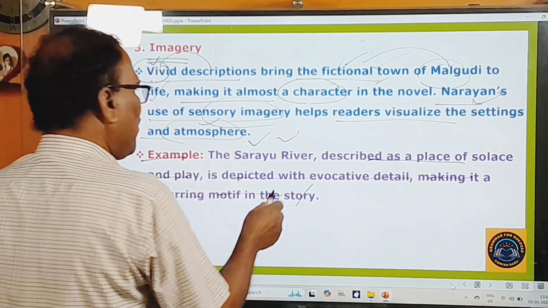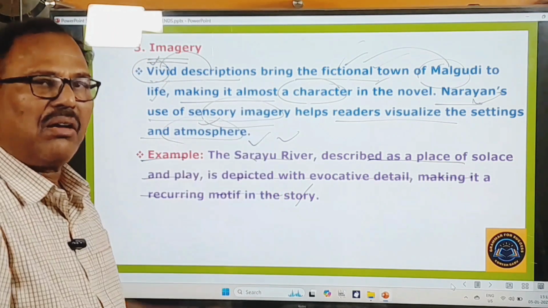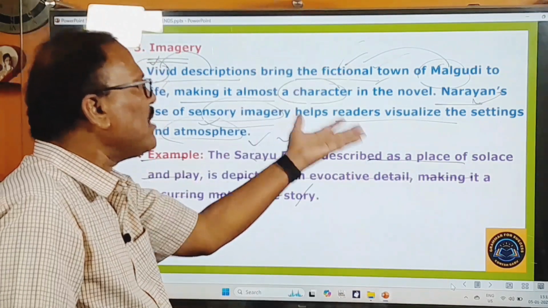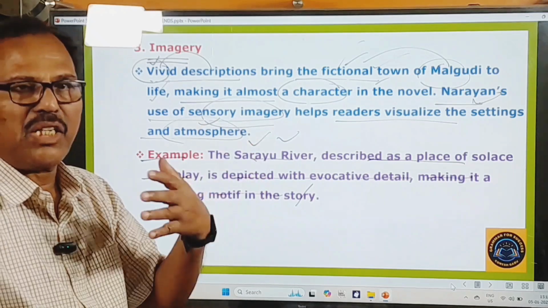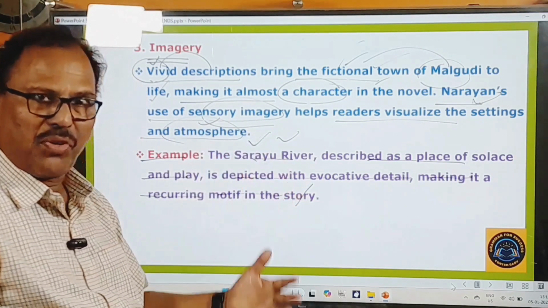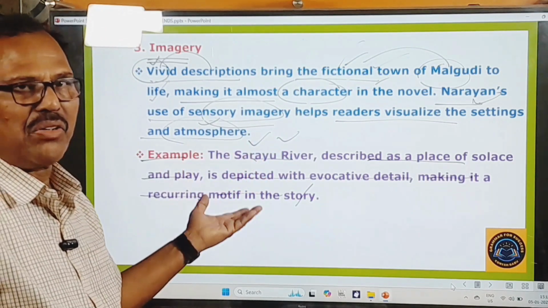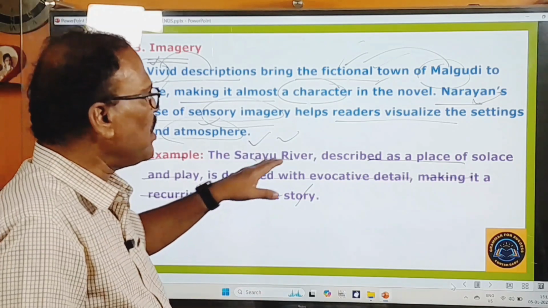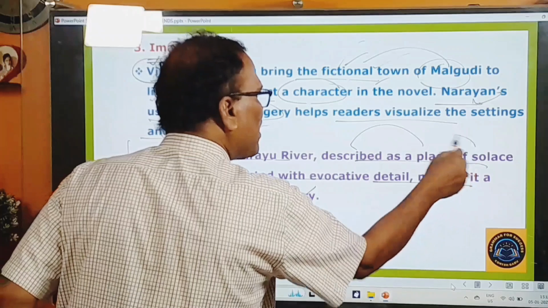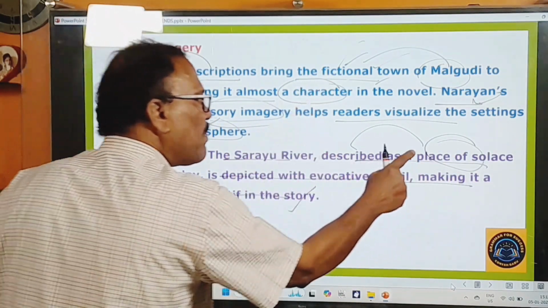But I don't understand why he has made use of this Sarayu river to be in this Malgudi, because Malgudi itself is an imaginary town. So in that imaginary town, this Sarayu river is said to be flowing. Okay, this Narayan says the Sarayu river is flowing because it is an imaginary town, imaginary river. Maybe he likes this Sarayu river very much, and that's why he has made a mention of it in this Malgudi. And the Sarayu river that is flowing through this Malgudi is described as a place of solace.